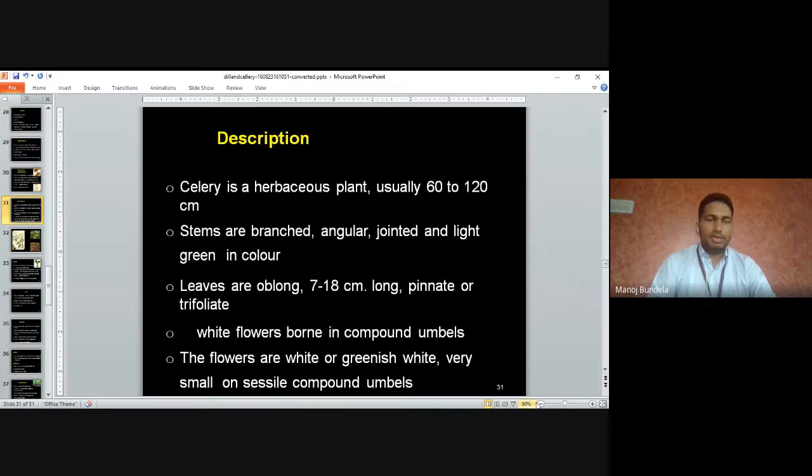Description: celery is a herbaceous plant. Usually it has a 60 to 120 centimeter height. Stems are branched, angular, jointed and light green in color. Leaves are oblong, 7 to 18 centimeter long, pinnate and trifoliate.